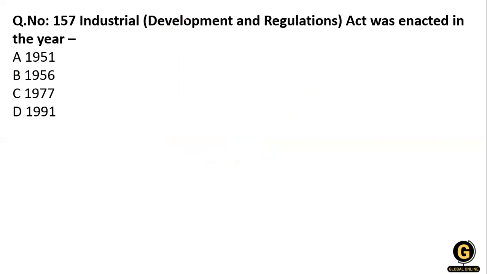Now, the Industrial Development and Regulation Act was enacted in which year? You know that it was enacted in 1951.